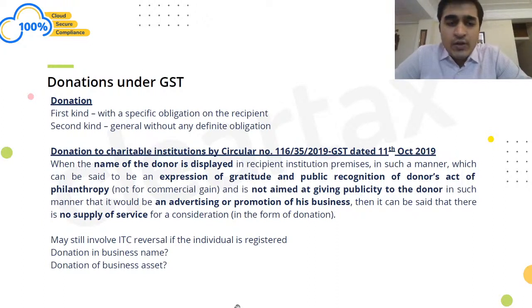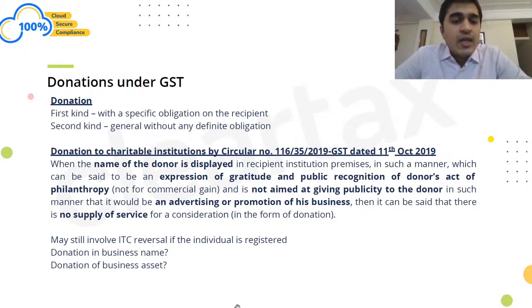Now there are two kinds of donation. The first is a donation which comes with a specific obligation. The second is a general donation which does not come with any obligation. What is a specific obligation? I tell them that you are required to supply these goods to the people of this village, and you are undertaking this obligation, then only I'll be giving this medicine free of cost to you. So here there's a specific obligation.